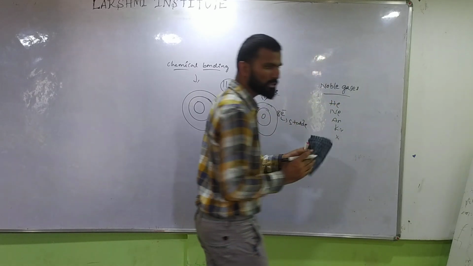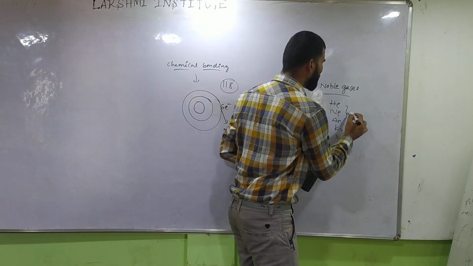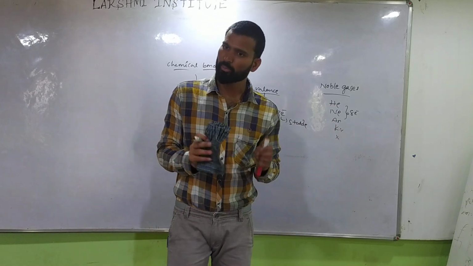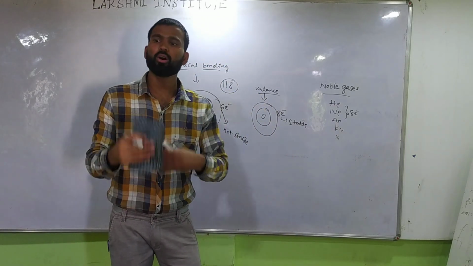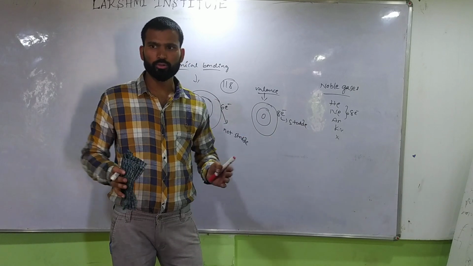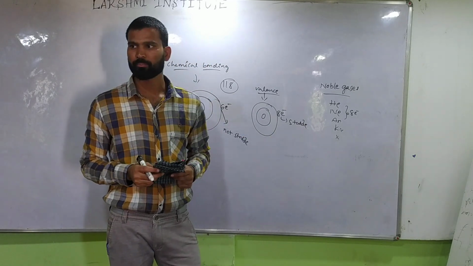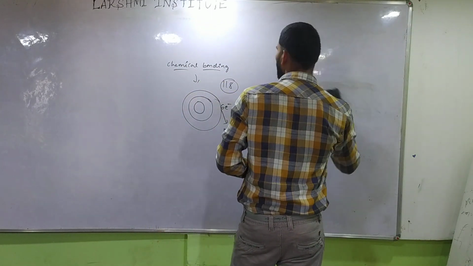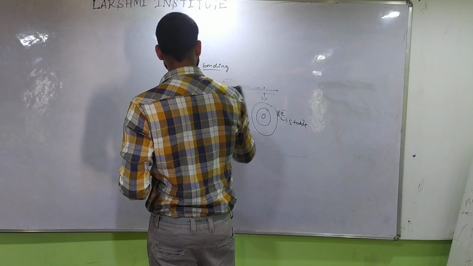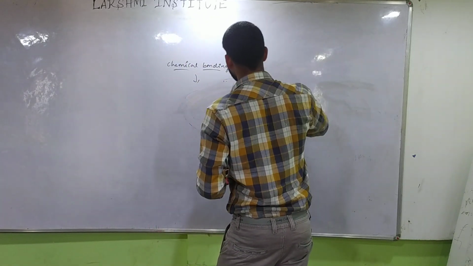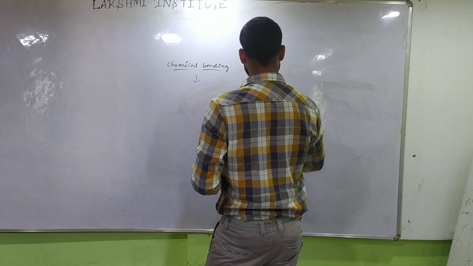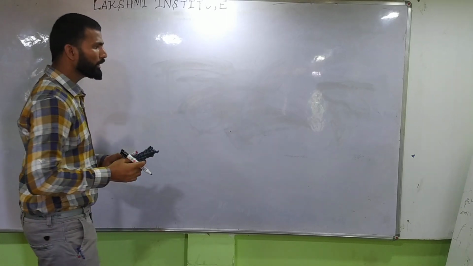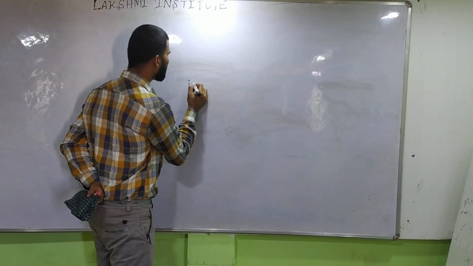Their outermost orbital is filled with 8 electrons. So they are not going to react with any other element because they are already stable. They don't need to react with any other element. So that's why chemical bonding is required. For what? To stabilize.